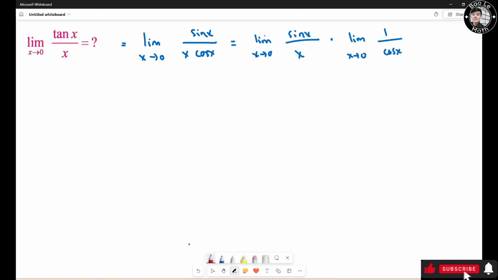Now, this one right here equals 1, so I only have this one left. If you want to learn how to prove this, please check out the link in the description below.